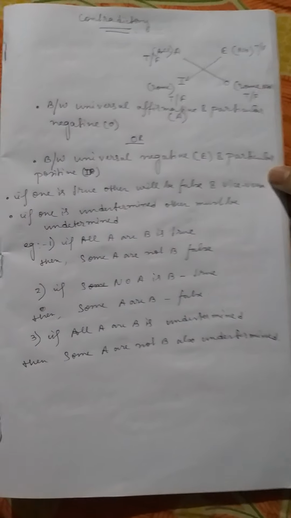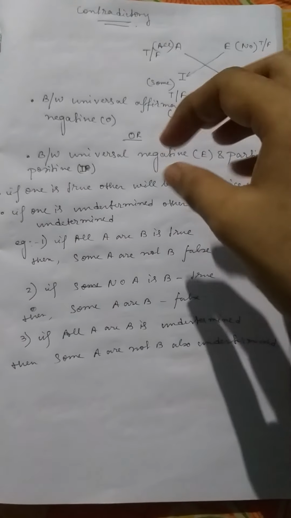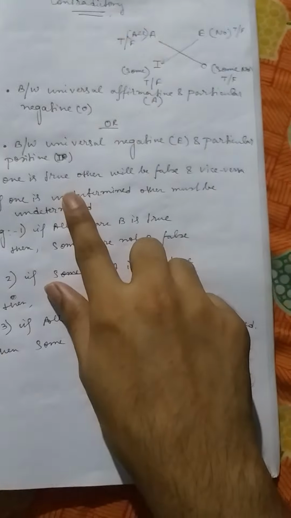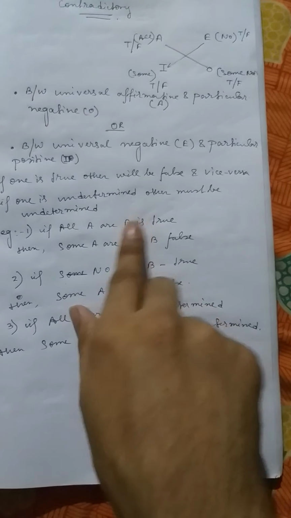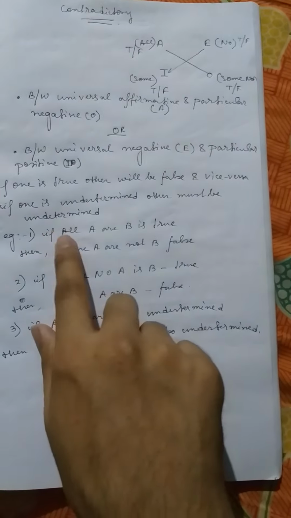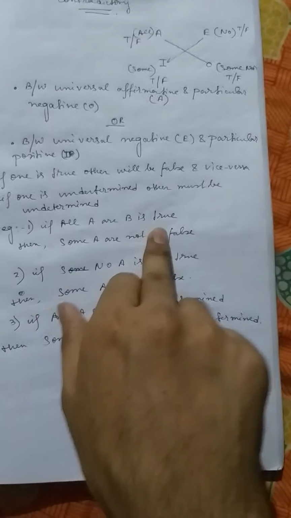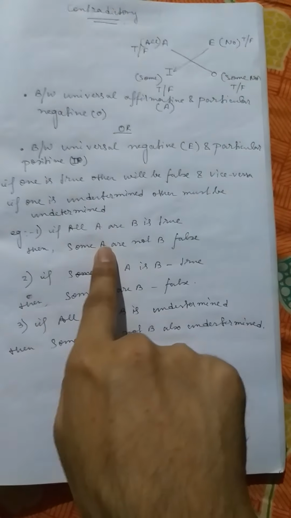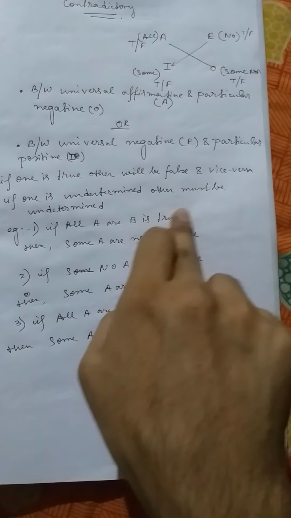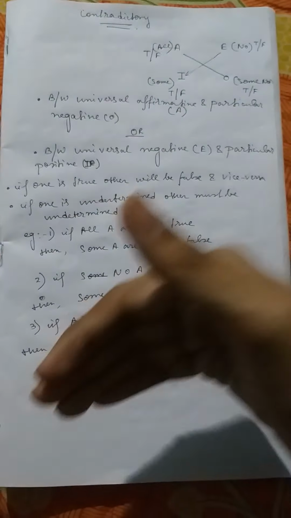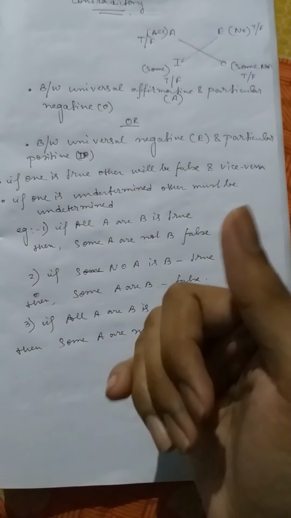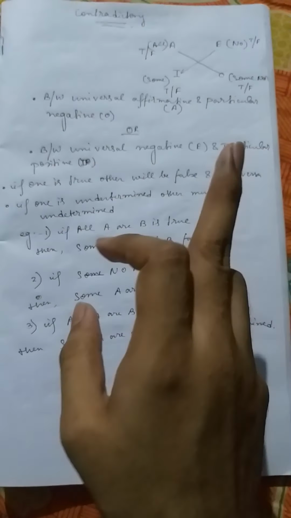Okay, so now take an example, so it will be easy for you to understand this concept with the help of an example. "All A are B" is a universal affirmative sentence, guys. If "all A are B" is true, then "some A are not B" will be false. This "some A are not B" is a particular negative sentence. So if the first universal affirmative sentence is true, then the second, the particular negative sentence, will be false, and vice versa.